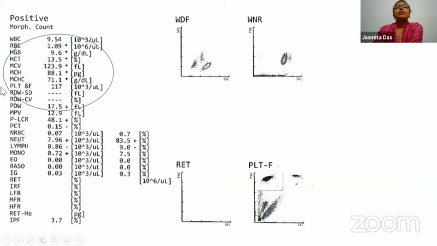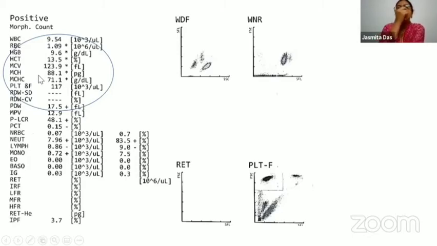And this is how the counter findings look like in cases of cold type AIHA. So you have macrocytosis, but you have a disproportionately low RBC count when compared to the hemoglobin because red cells are passing through the point of interrogation in clumps. In addition to that, the MCH and MCHC appear to be extremely high. Now, this kind of MCH, MCHC is just not possible.